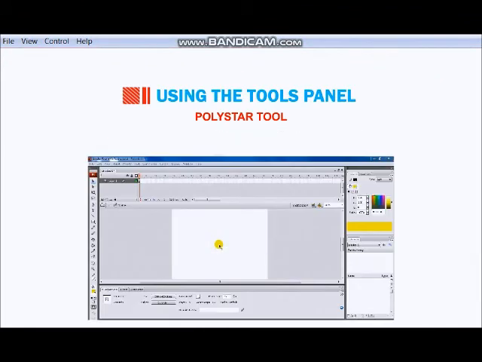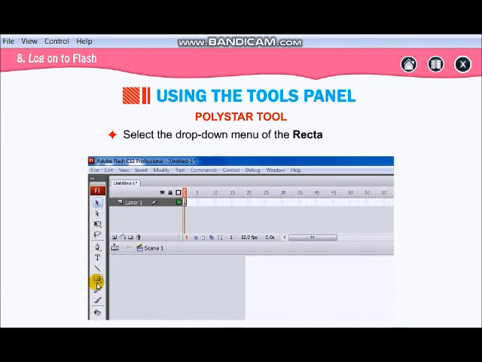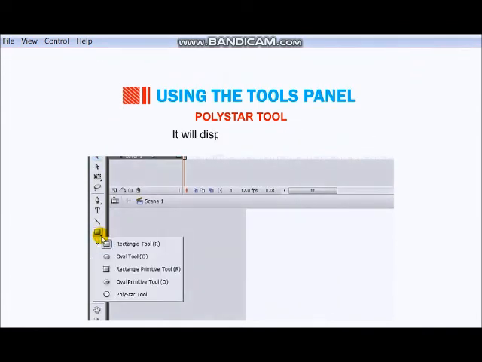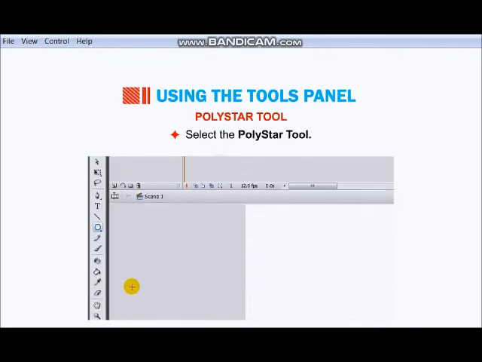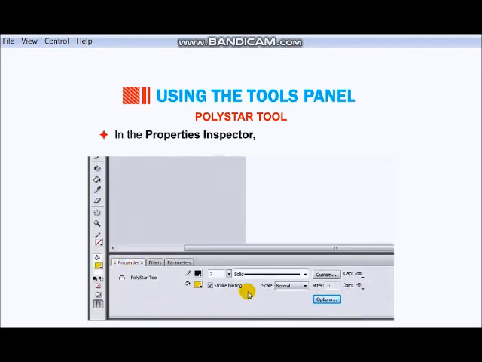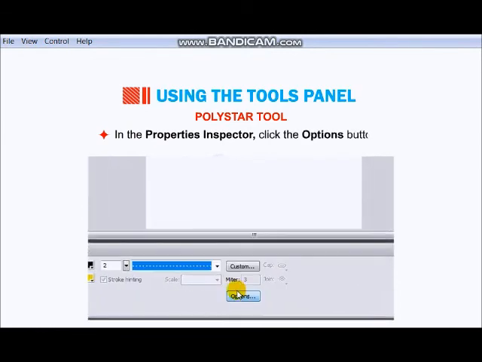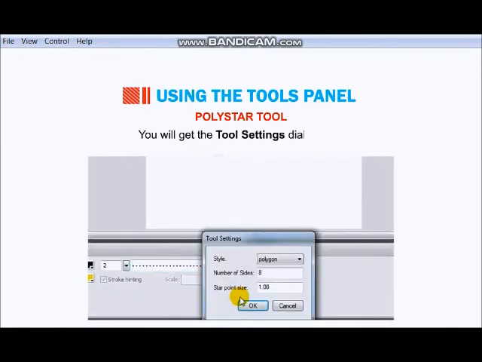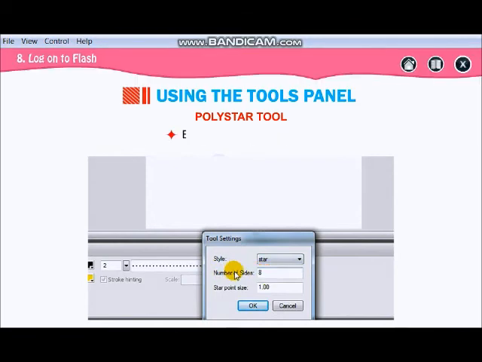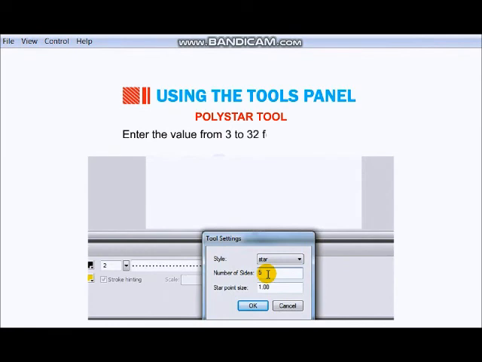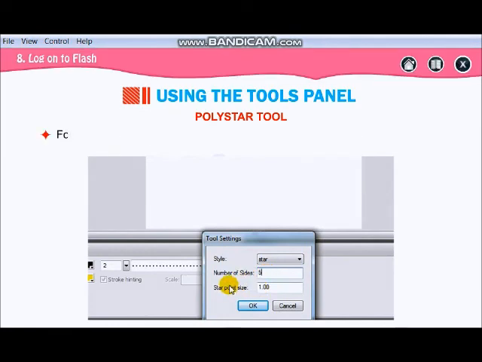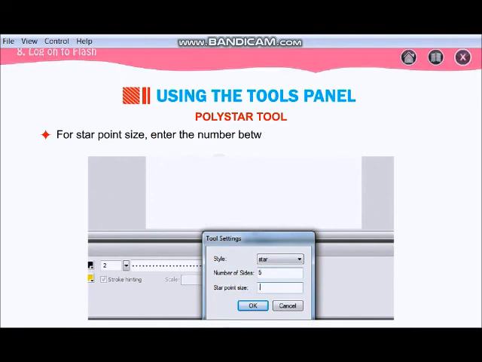Now this is your polystar tool. How to do that? Select the rectangle, then select the polystar tool. Properties, lines we have selected. Options. Now the number of sides. Here we have to change the style from polygon to star. The maximum number of star sides can be 32, and the minimum is 3. Here you can go up to 32.